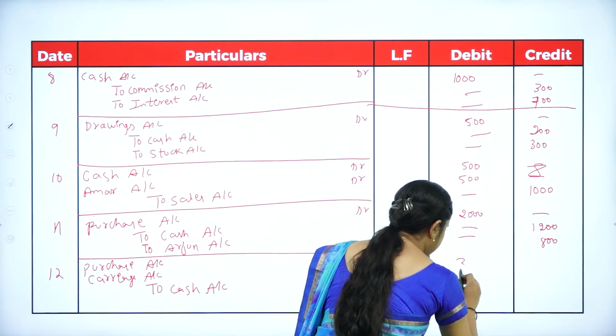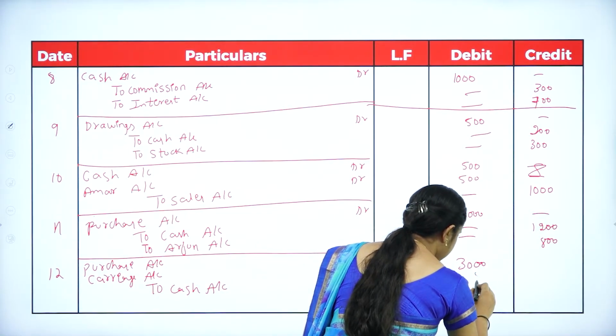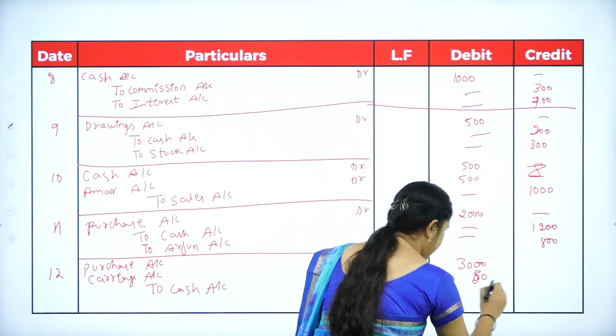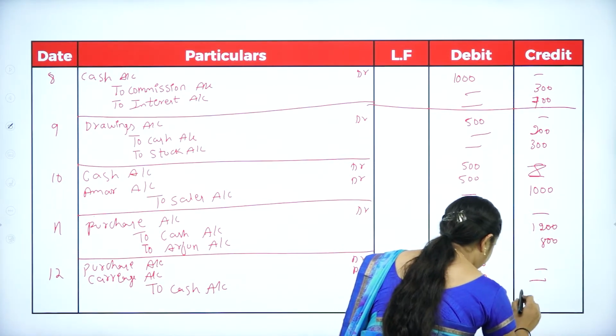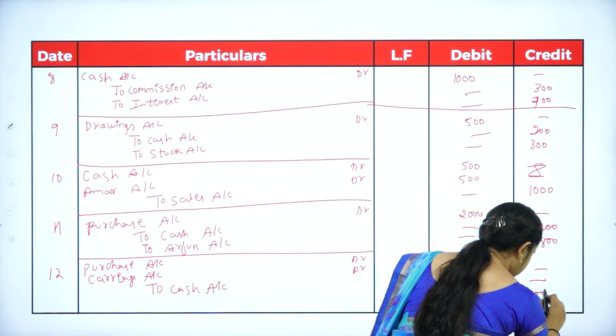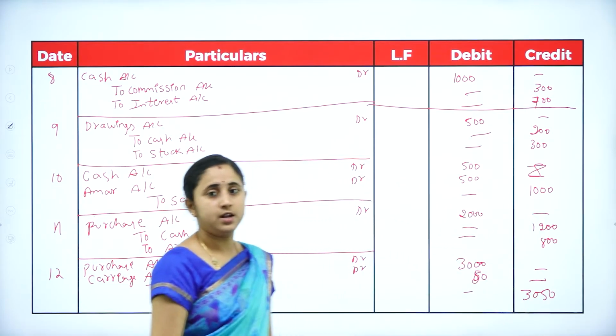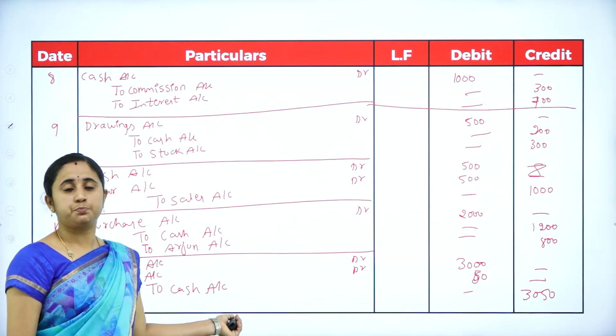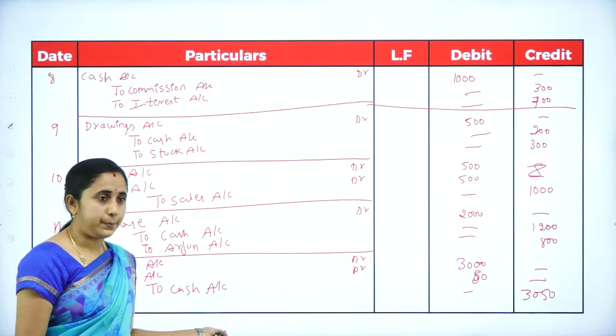You will pay 3,000 for purchase and 50 for carriage. In total, you will pay 3,050. So, you will write narration being goods purchased and carriage paid.